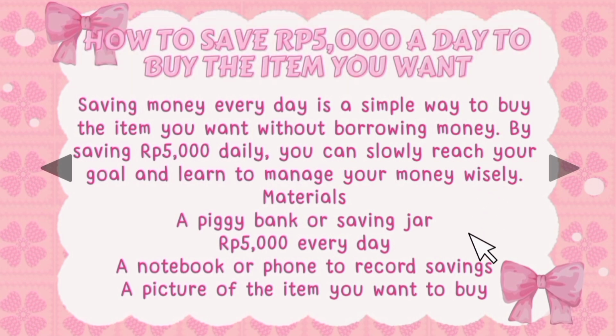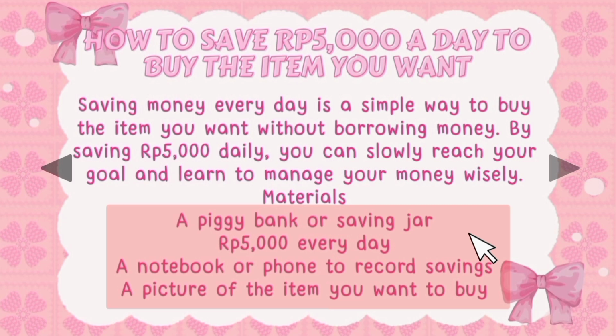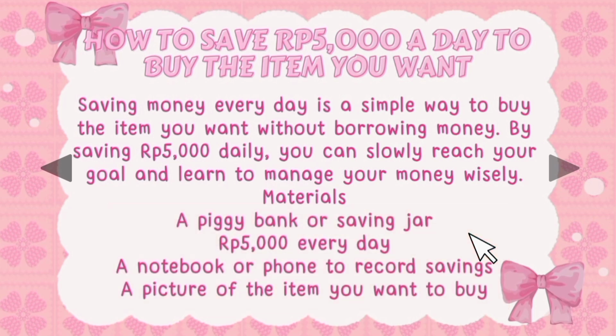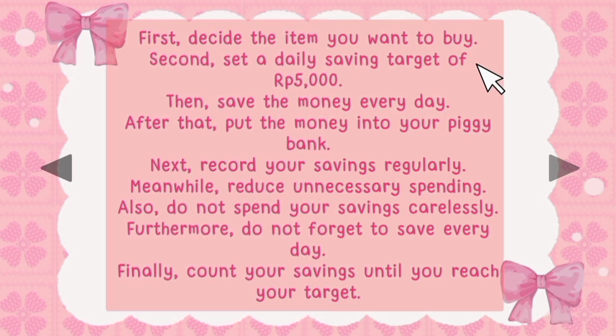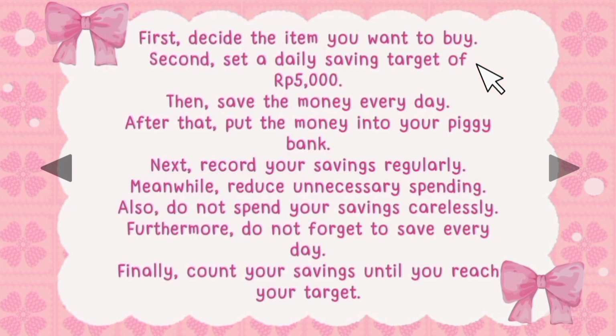The next part is materials. The materials section can be seen in the list containing a piggy bank or saving jar, 5,000 rupiah every day, a notebook or phone to record savings, and a picture of the item you want to buy. These materials are needed to support the saving process. And the last part is steps. The steps section begins from first, decide the item you want to buy, until the final instruction about counting the savings.